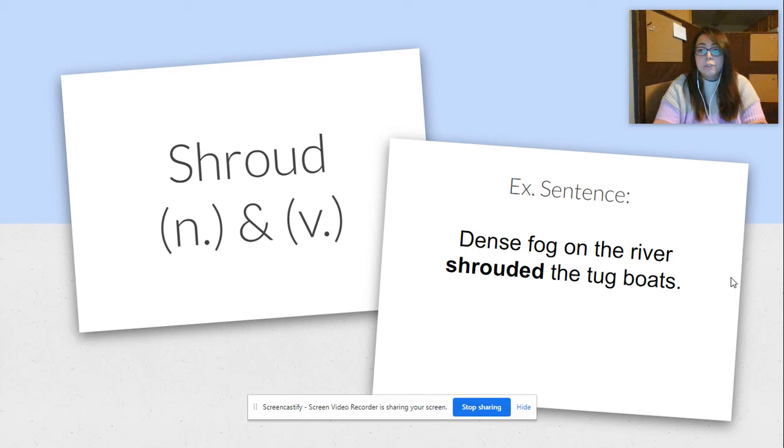All right, then we have shroud. It can be a noun and a verb. It depends on the context clues. And our example sentence is, the dense fog on the river shrouded the tugboats.